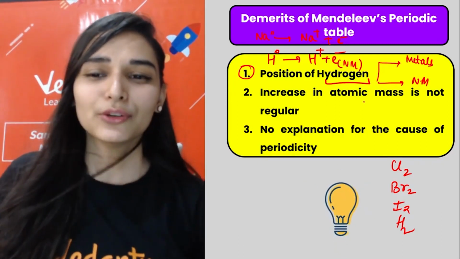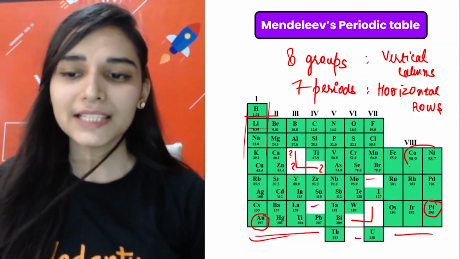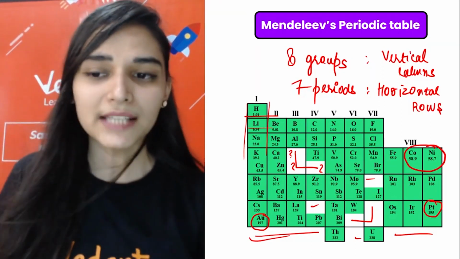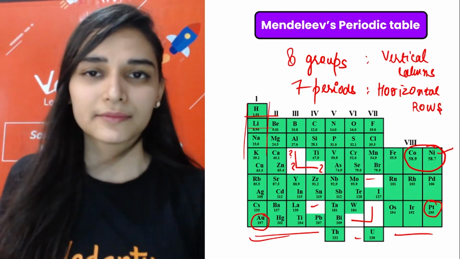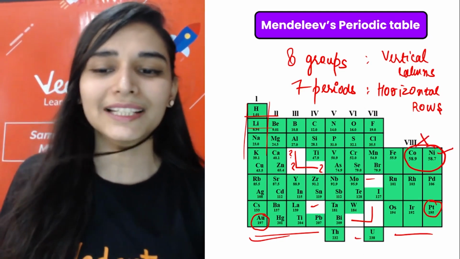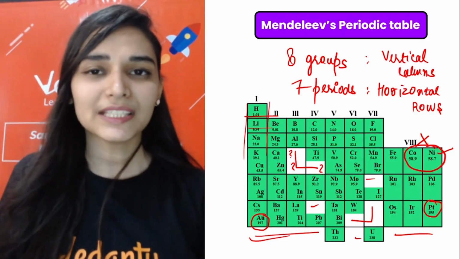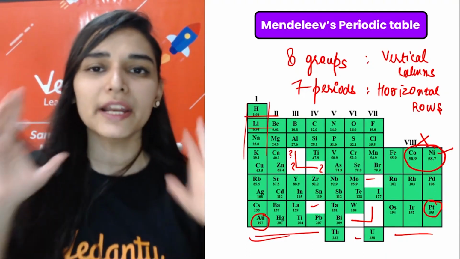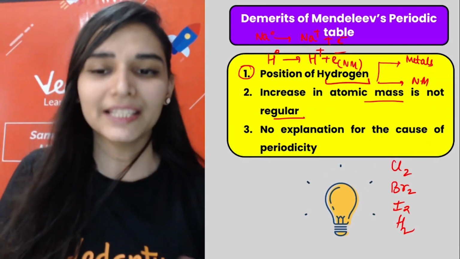Think about it. Next, the increase in atomic mass is not regular. Definitely, I will show you the table. Cobalt and nickel: look, this classification is in the increasing order of atomic masses. So nickel, which has a lower atomic mass, should be placed before cobalt, which has a higher atomic mass. But this was not followed. This is wrong. You are contradicting yourself. But why did this happen? Because Mendeleev gave priority to the chemical properties. He said, first of all, I will make sure elements with the same properties fall together, then I will look at the masses. But again, that was a drawback.